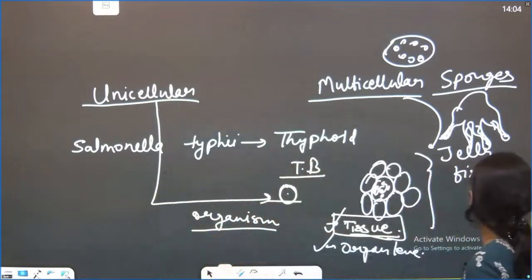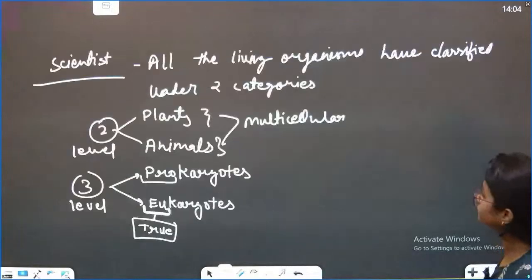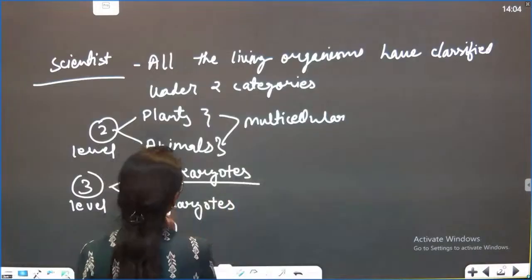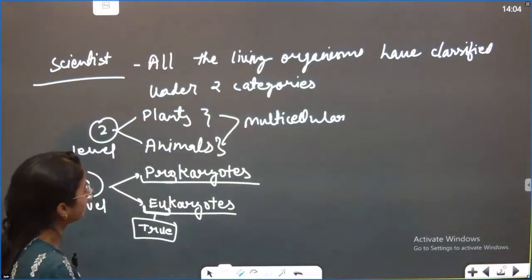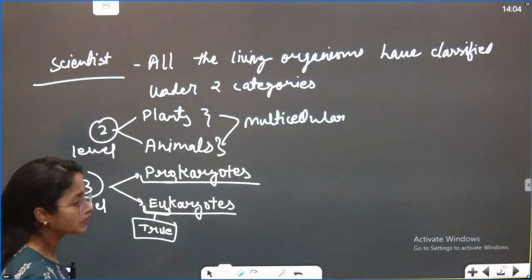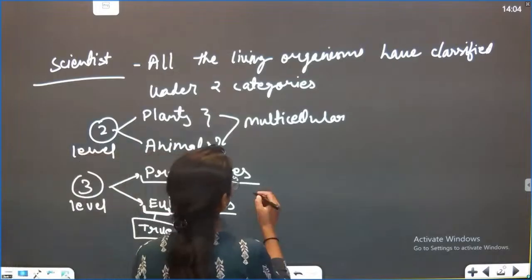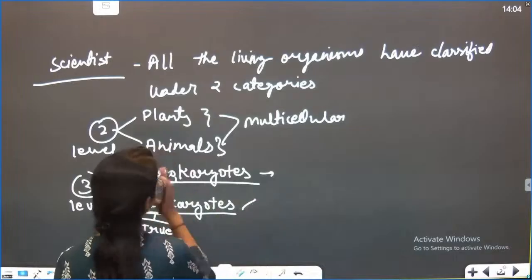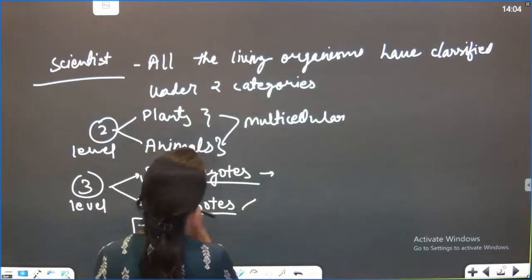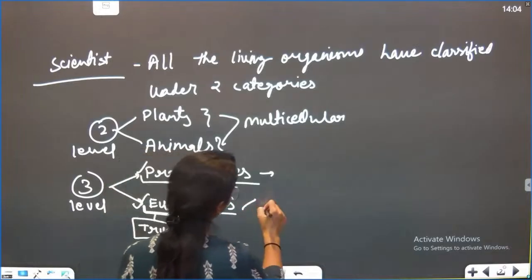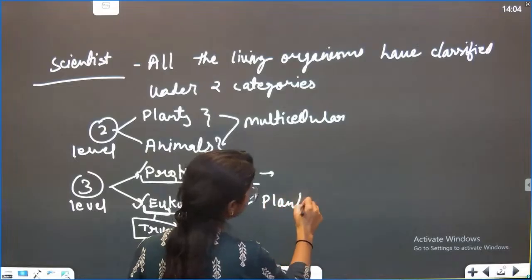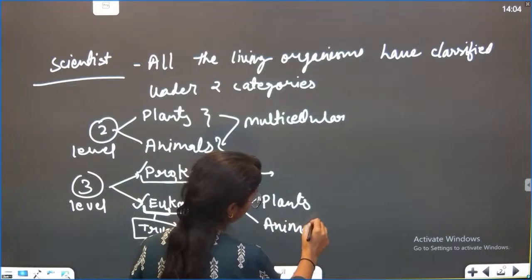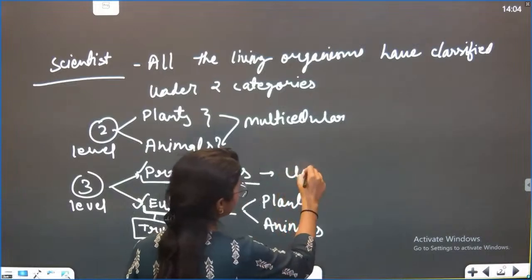Now we will connect from here. So now we know the prokaryotes. But some of the scientists said, what about the prokaryotes? Bacteria are also living. Bacteria are not dead, you know? So they said, okay, let's make three levels. What are the three levels? Prokaryotes, eukaryotes, and within eukaryotes, plants and animals. Still, there was a confusion.